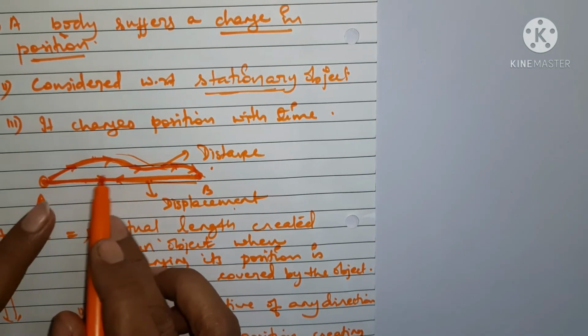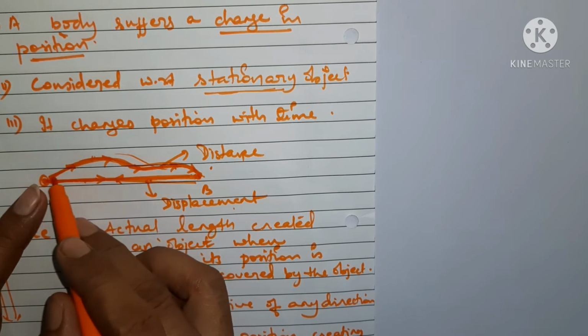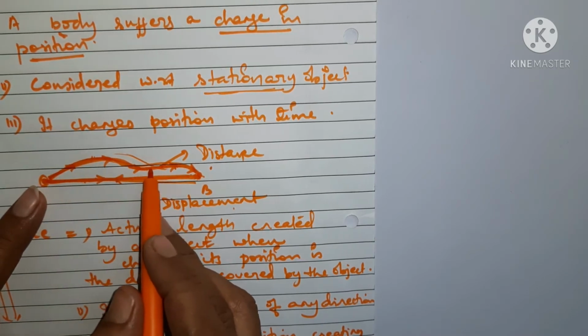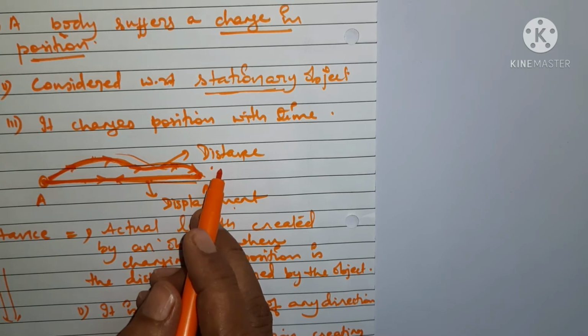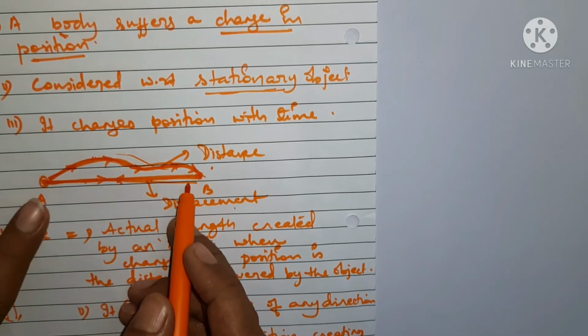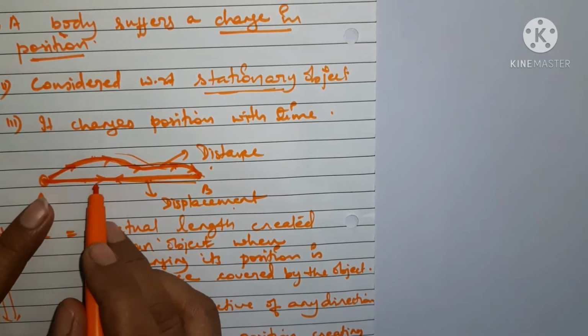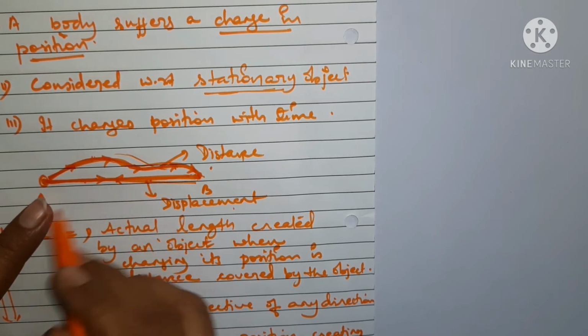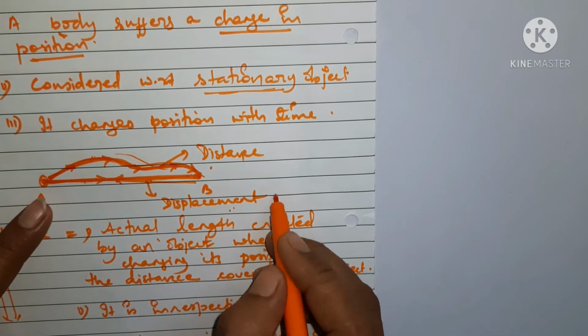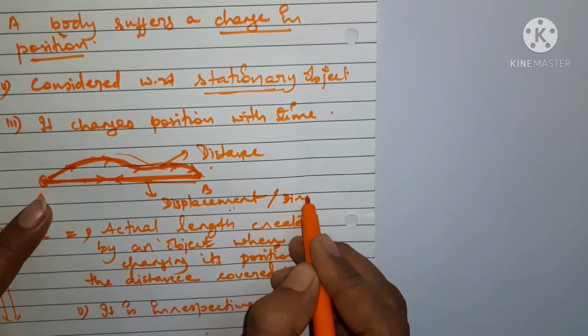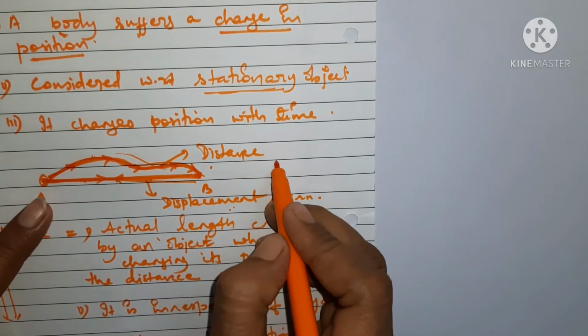Let me once again say: distance is the actual path covered by the body irrespective of any direction, whereas displacement is the shortest path covered in a straight line in a specific direction. So always remember, displacement has a direction with it, whereas distance has no direction.